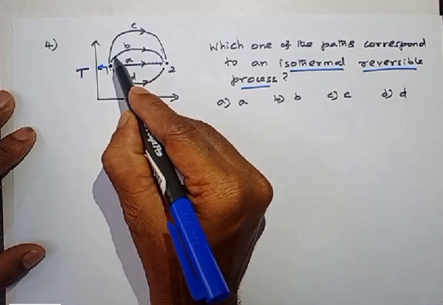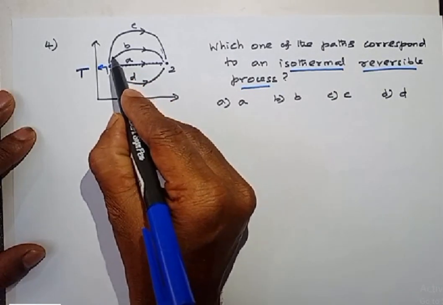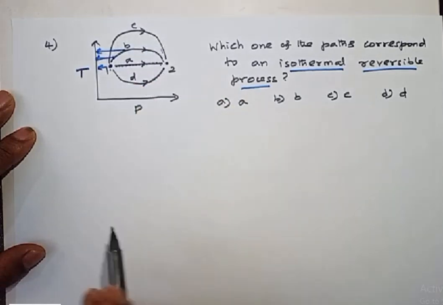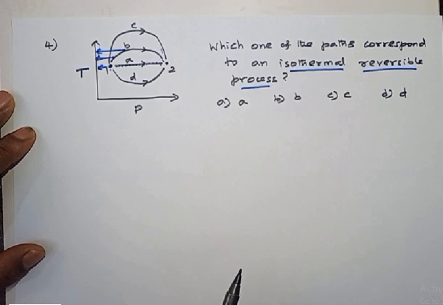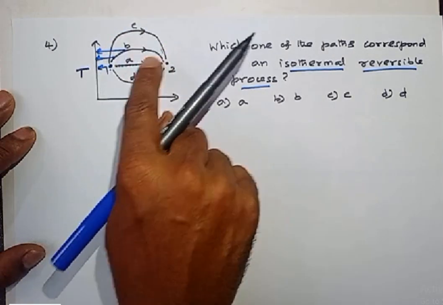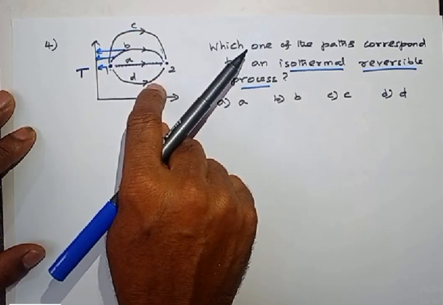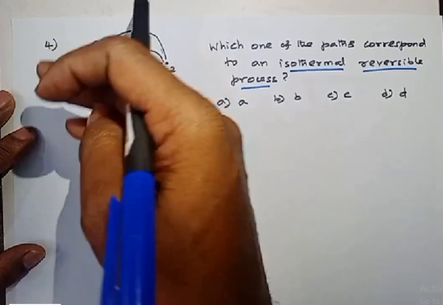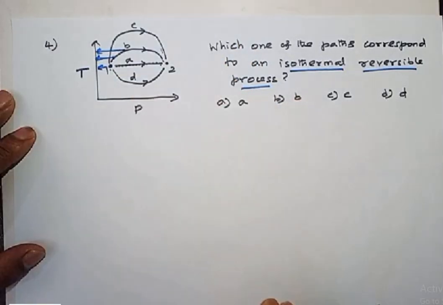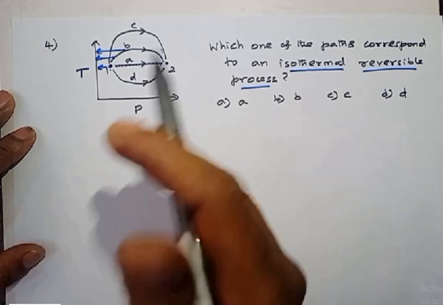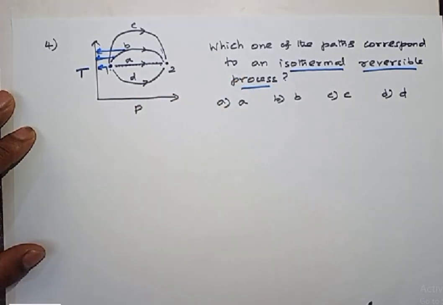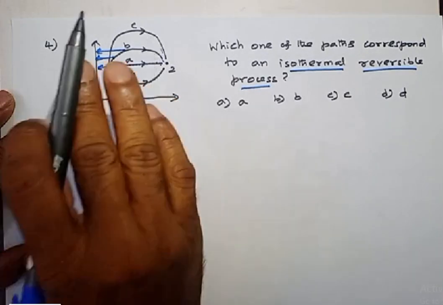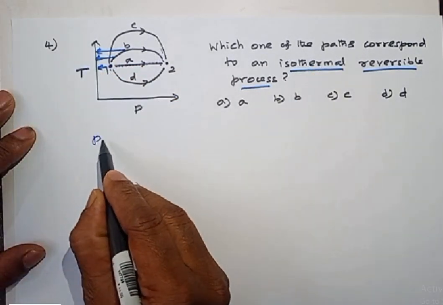Whereas in path B, as we go above and above, at this point we have one temperature, at this point we have a different temperature. Temperature is changing. In all other paths except path A, temperature changes as the process progresses. So the only path in which temperature remains constant is path A.